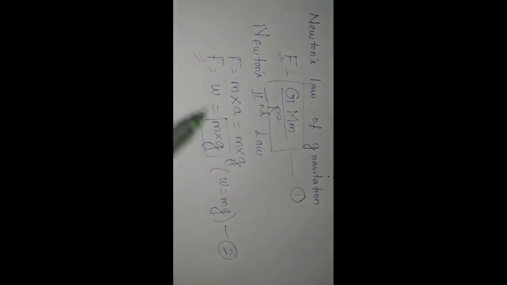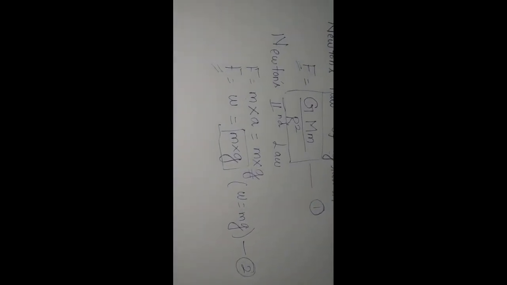Comparing equation 1 and 2, in the first equation on the right side they have given GM by r square, and here they have given m into g.